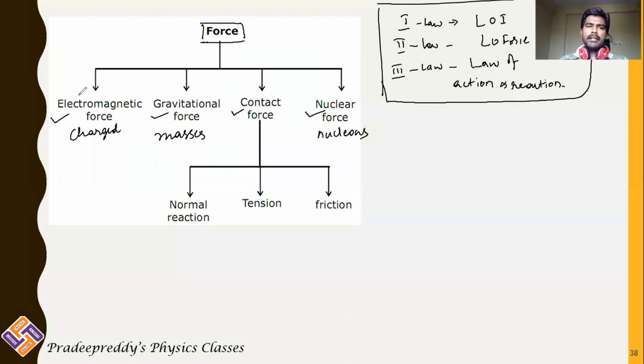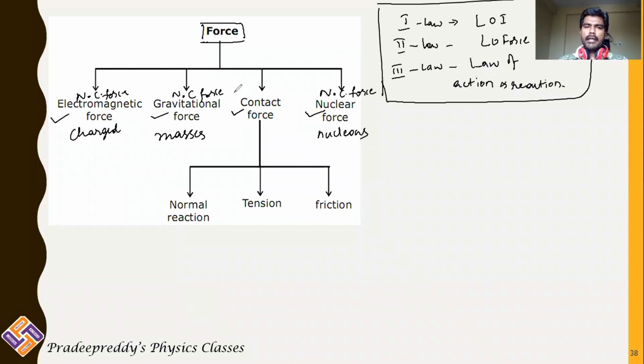Electromagnetic force is a non-contact force. Gravitational force is also a non-contact force. Nuclear force is also a non-contact force. Non-contact force in the sense that there need not be any contact between the two objects. That you will be learning in class 9th itself.